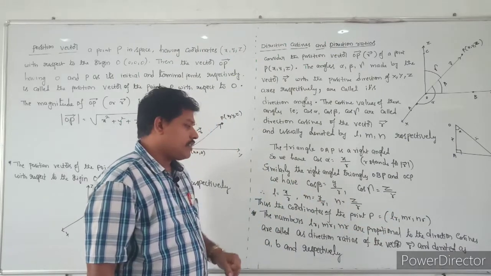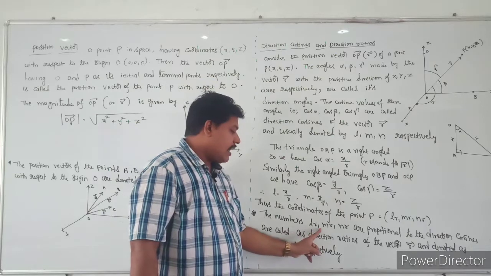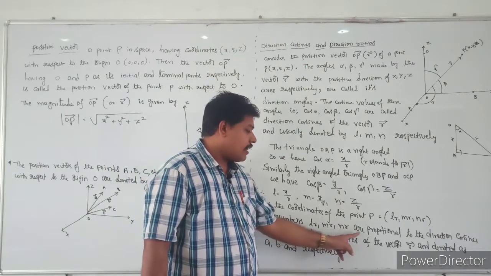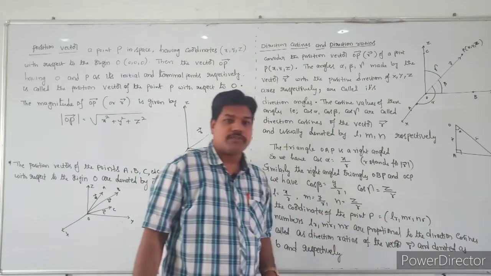And also see students, the numbers LR, MR, NR are proportional to the direction cosines. Yes or no?